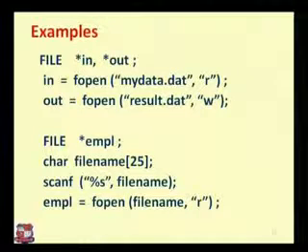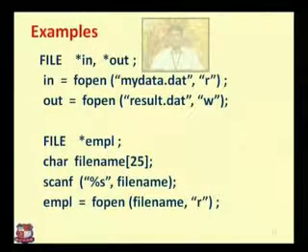We also have a similar example with a file pointer empl, which is a variable that can define an employee, and we can also create a structure format. See, char filename, then the character array is 25. The name of the file cannot exceed more than 25 characters.